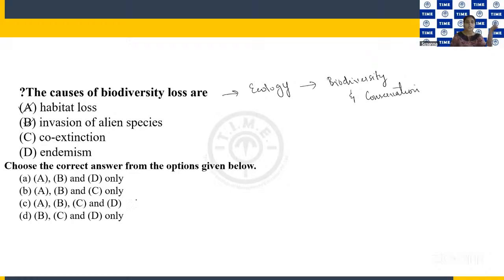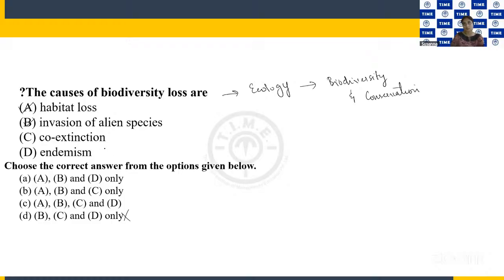So we can quickly ignore the D option, right? Because A is not here, B is there, but then A is not here. So we can quickly ignore this option. So we have three options coming. Then next is co-extinction, which is one reason they're saying, where extinction of two animals happens together. And next one is endemism.